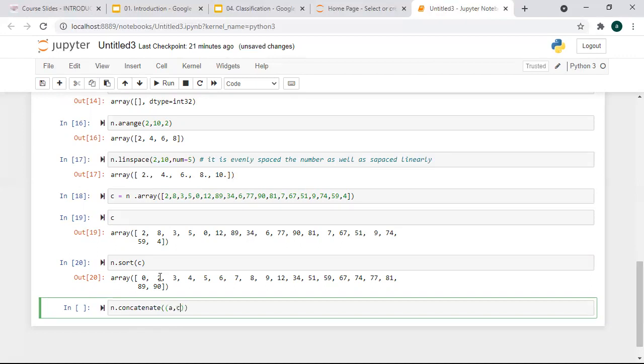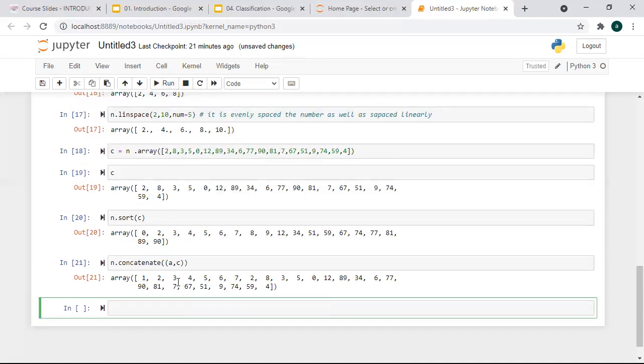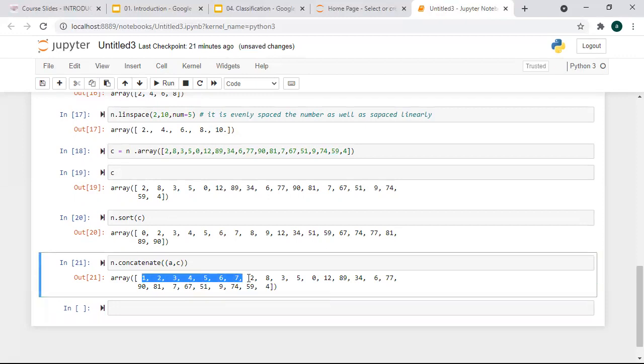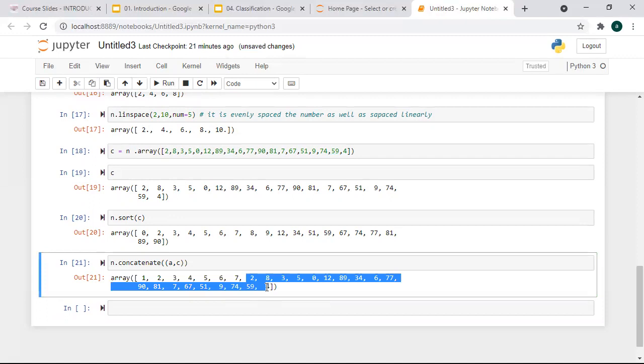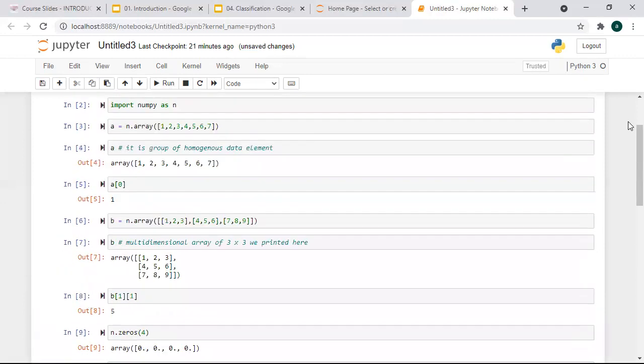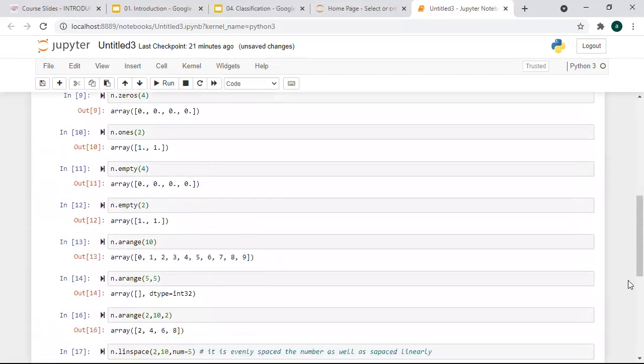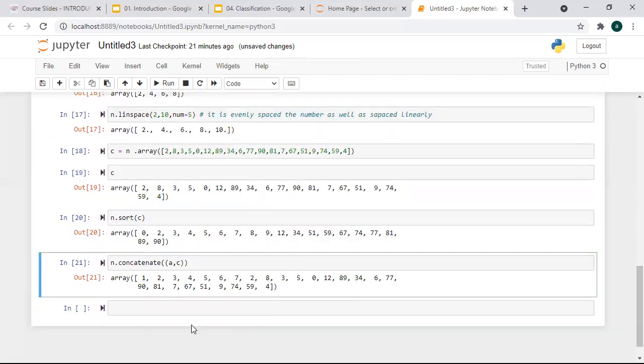We have created array A earlier, so I'm running this. Now you see 1, 2, 3, 4, 5, 6, 7 is coming, which is array A. And after that, this one is coming, the C array. So C is in unsorted form, right? So it is coming like this. If you remember, we created an array A here with the elements 1 to 7, and after that we created C. So in this way, it works.